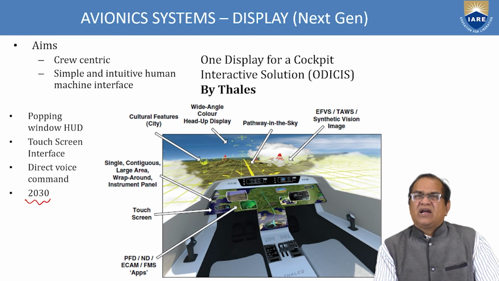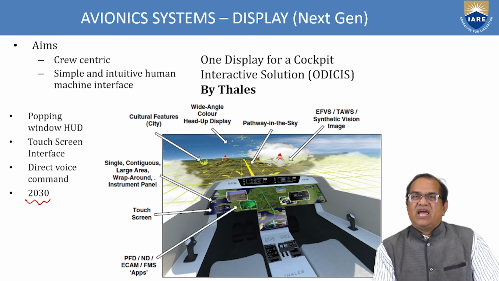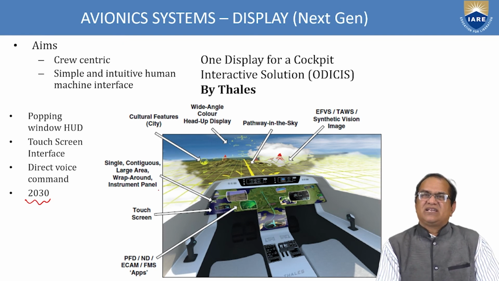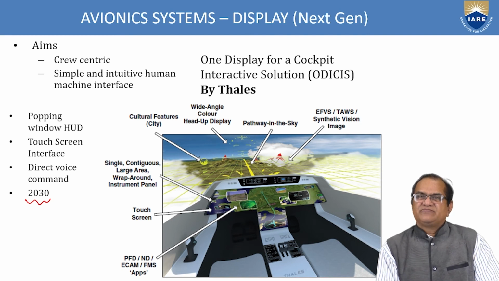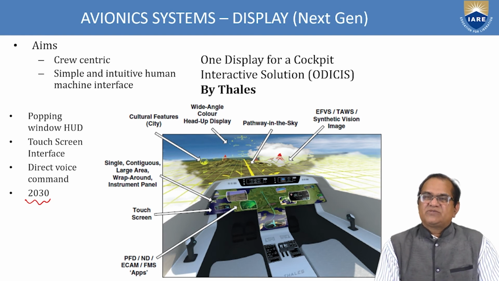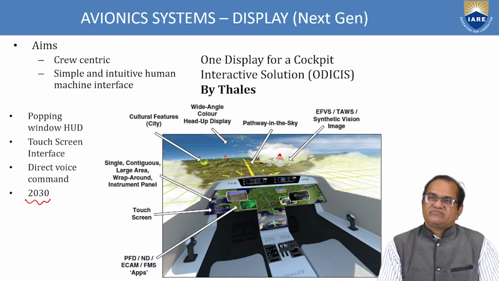Single contiguous large area wrap around instrument panel. Touch screen here. PFD, ND, ECM, FM apps, all type of apps will be here, and your screen will be visible like this.